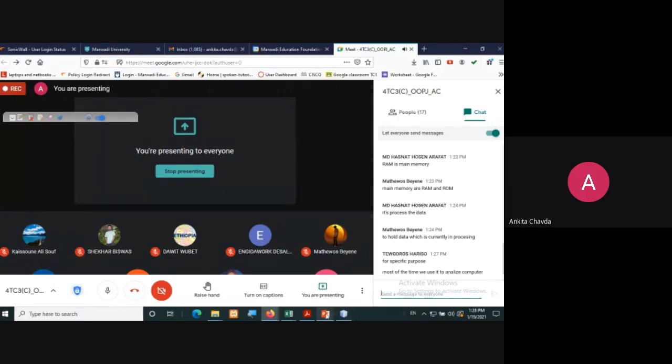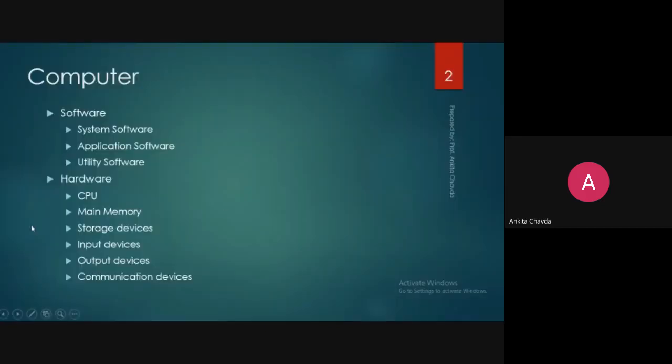Yeah, correct. So here you can see software, what we have seen already: system software, application software, utility software. And in hardware: CPU, main memory, storage devices, that could be your magnetic disk or hard disk, CD, floppy, DVDs, pen drives, so many things. And the input devices, output devices, and communication devices.